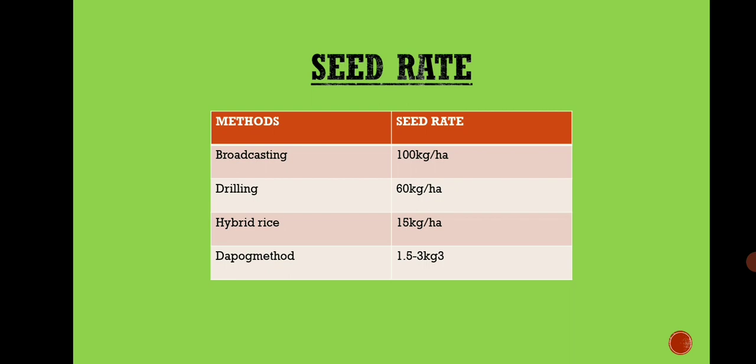The fourth method is the dapog method and the seed rate required is 1.5 to 3 kg per cubic meter. This method was introduced from the Philippines. In this method, seedlings become ready for transplanting on the 12th day after sowing. It comprises raising a dense stand of seedlings without contact with soil. This is a very important method.